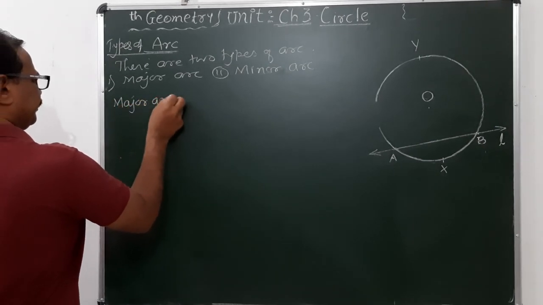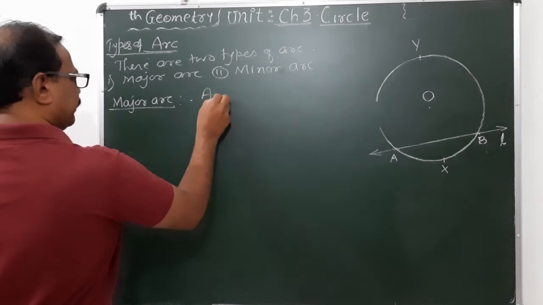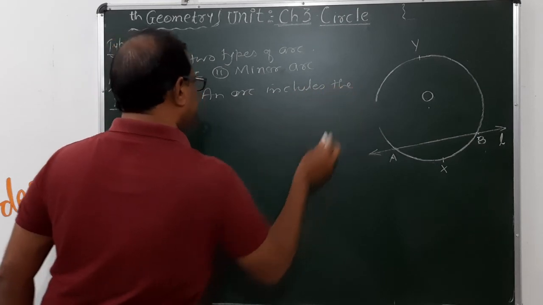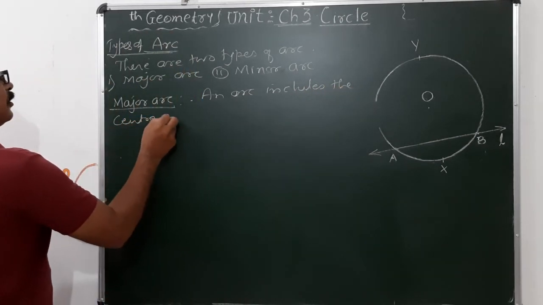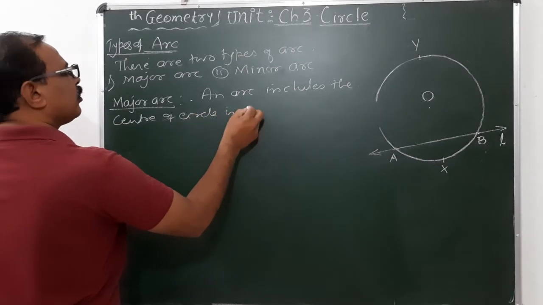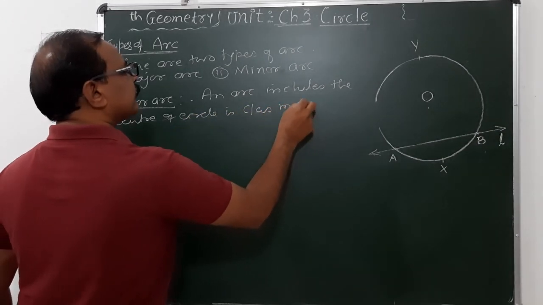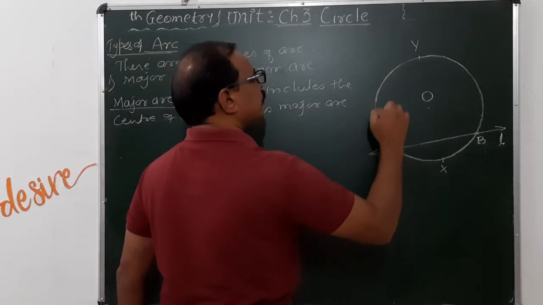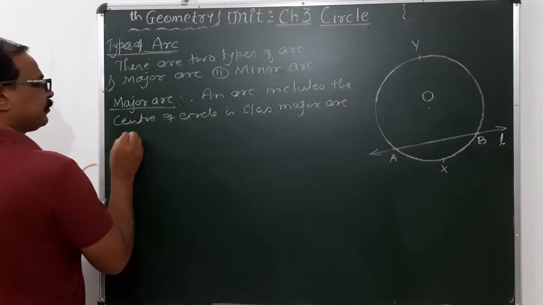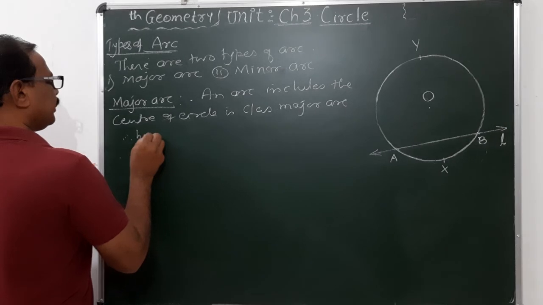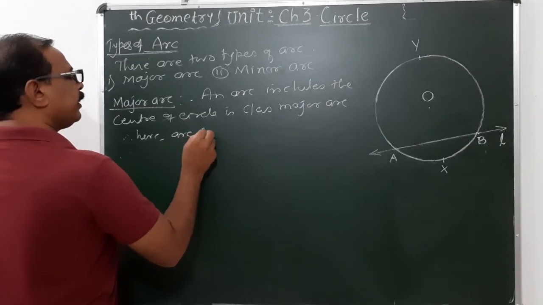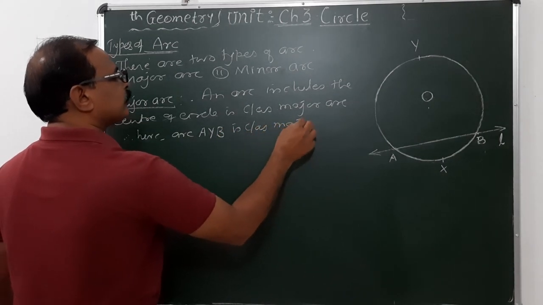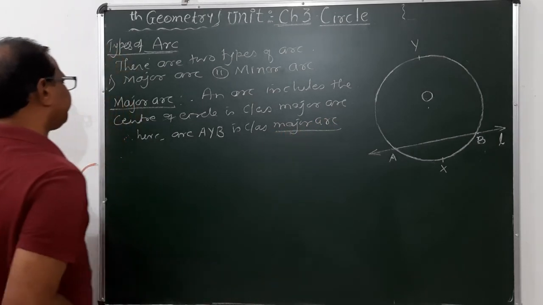Major arc. An arc that includes the center of the circle is called a major arc. म्हणजे या ठिकाणी हा सेंटर इन्क्लूड आहे. या आर्कला आपण म्हणतो मेजर आर्क. Here arc AYB is called a major arc. ती आर्क मेजर आर्क होईल.